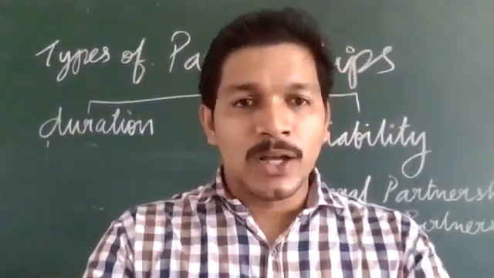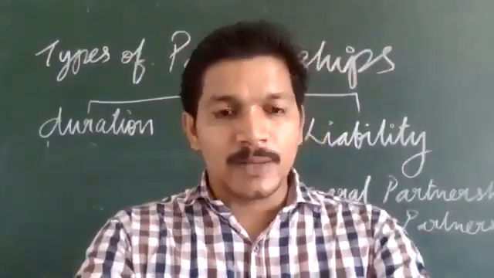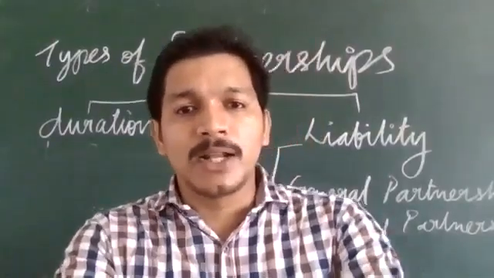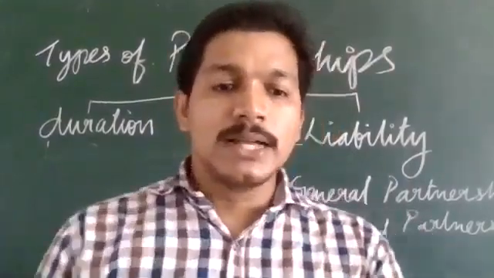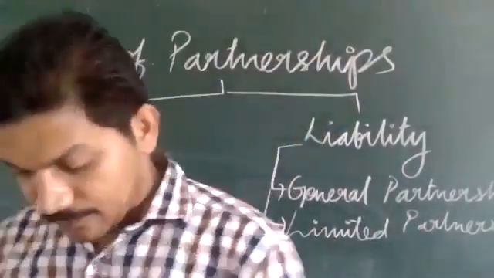If death, lunacy, bankruptcy or anything like that takes place for a partner, then the partnership has to be closed. So that is called the general partnership.